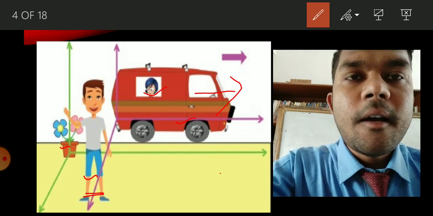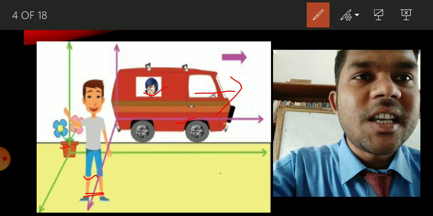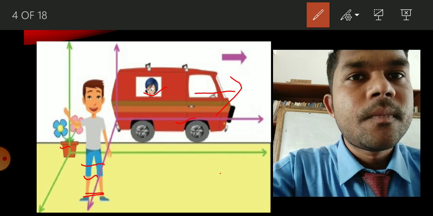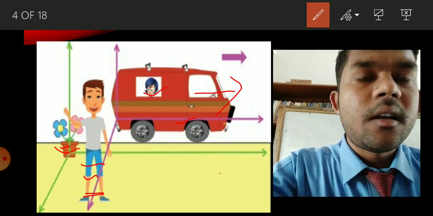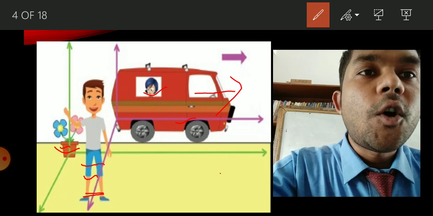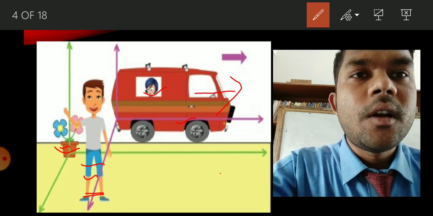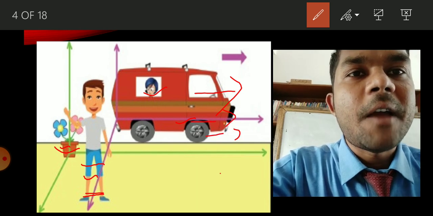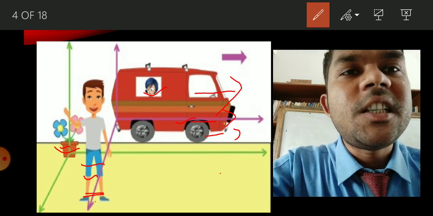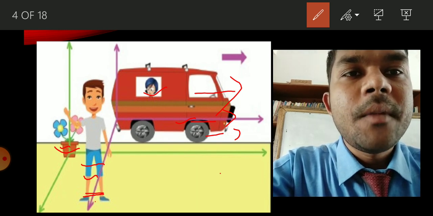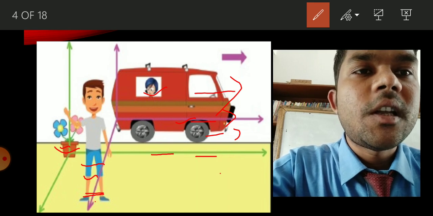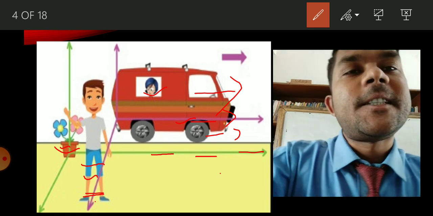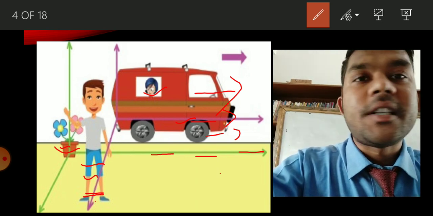A car is in the motion. Why? Because it is changing its position with respect to the surrounding. Surrounding means this boy, this flower vase, the car. Now that is an image, so it will go on moving. It is not a video, so just listen to me. It will go on moving. If it goes on moving, what happens? Every time it will change its position with its reference point. That means after a few moments the car will go there, after a few moments it will go there, it will go on changing. So reference point means the place by which we compare rest and motion.